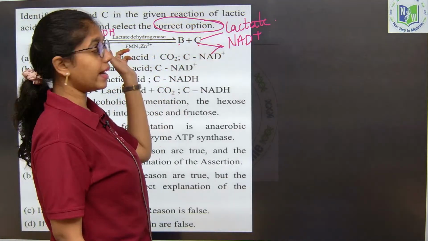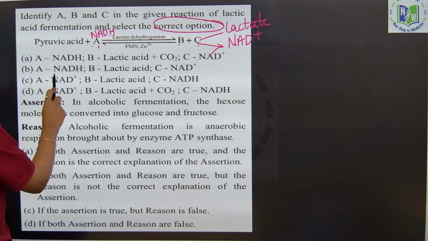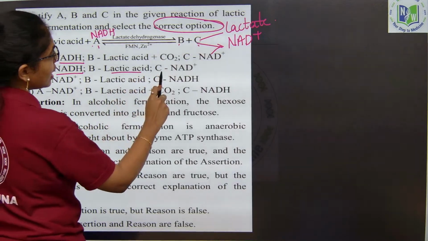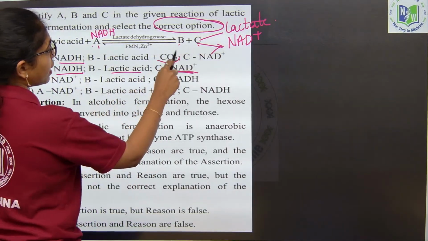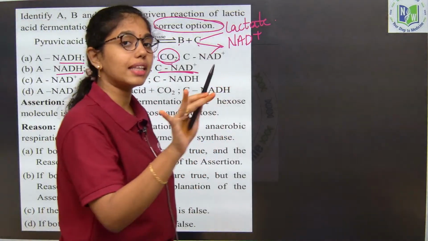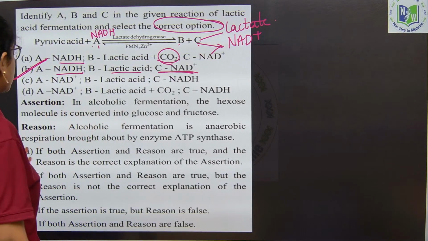Lactate and NAD plus from NADH. So, here A is what? NADH. So, you can consider these two. B will be lactic acid and C is NAD plus. Carbon dioxide will be evolved only in the alcoholic fermentation, not in the lactic acid fermentation. So, here option B is the correct answer.